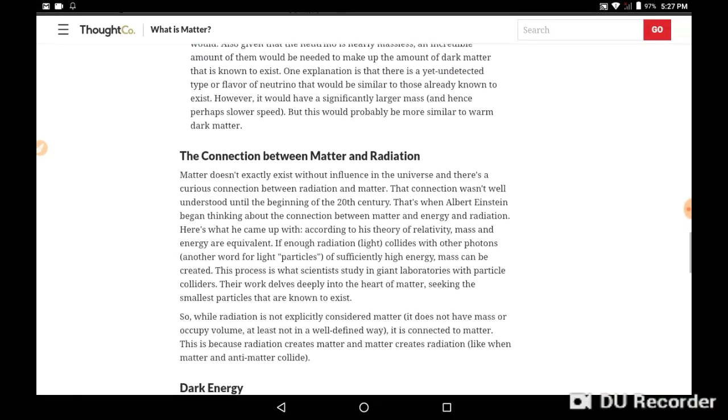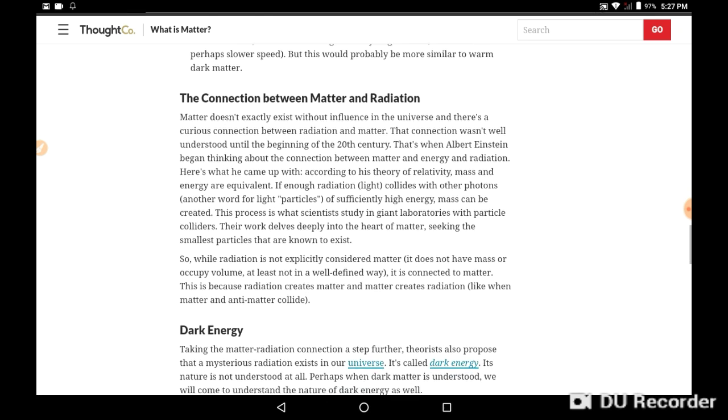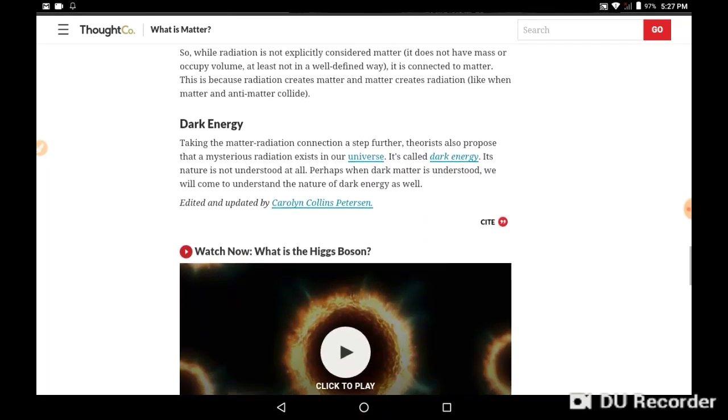The connection between matter and radiation. Connection. The dark energy.